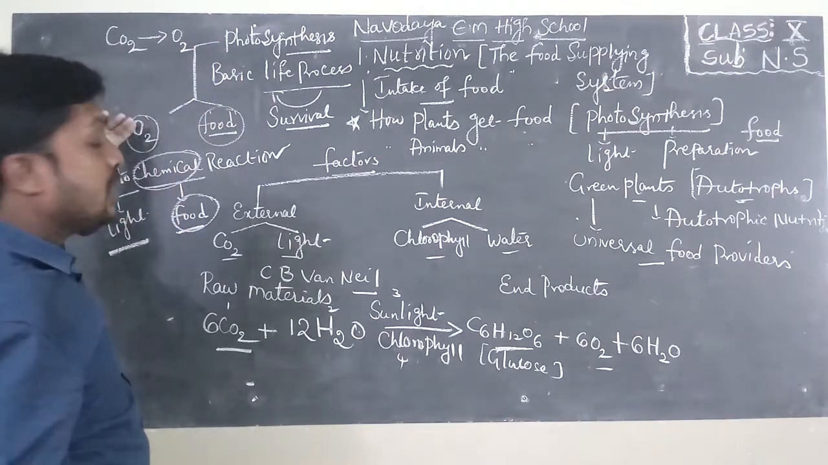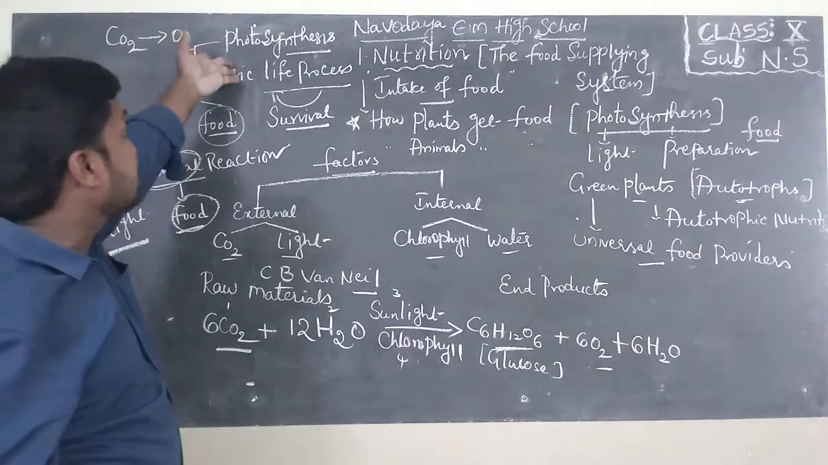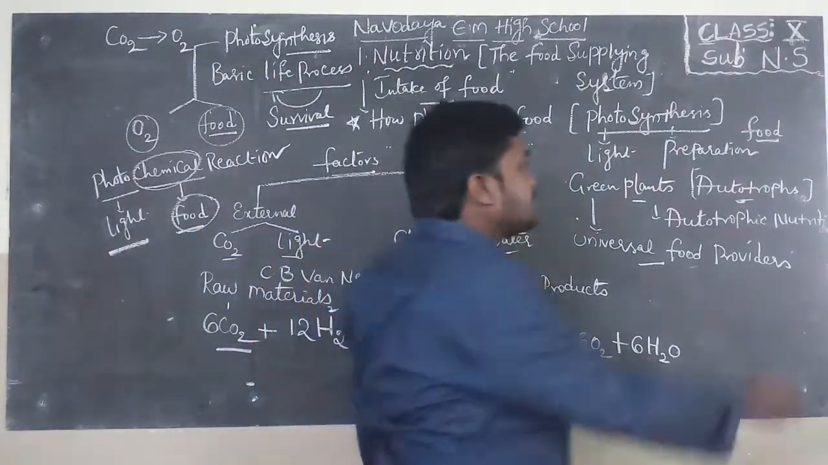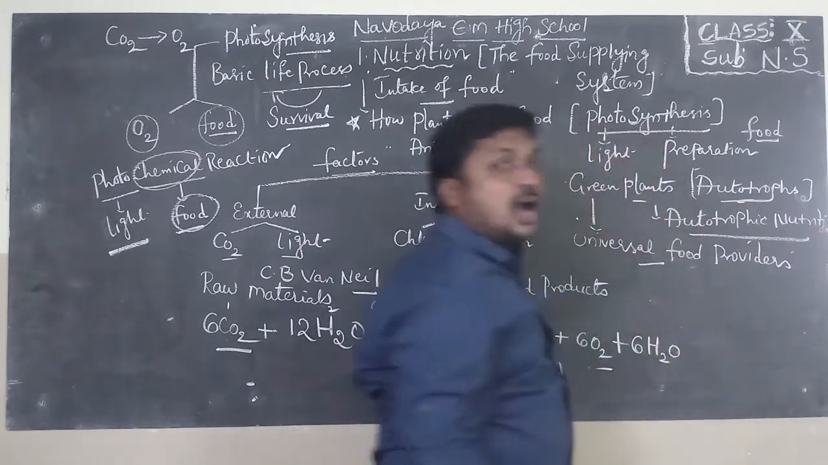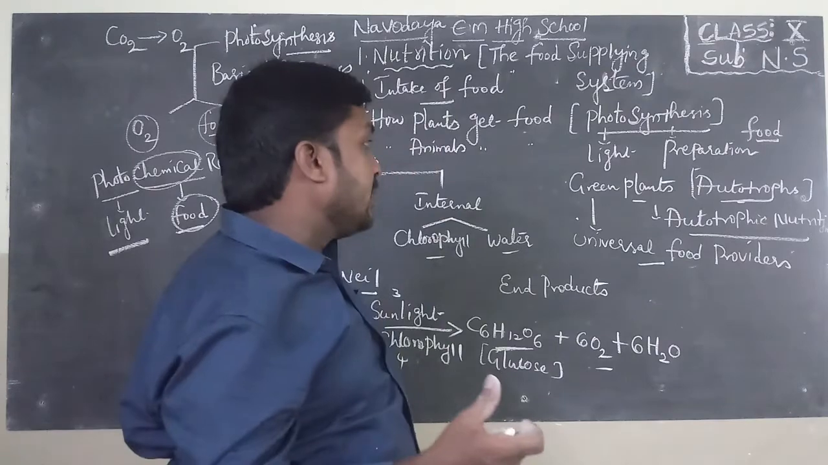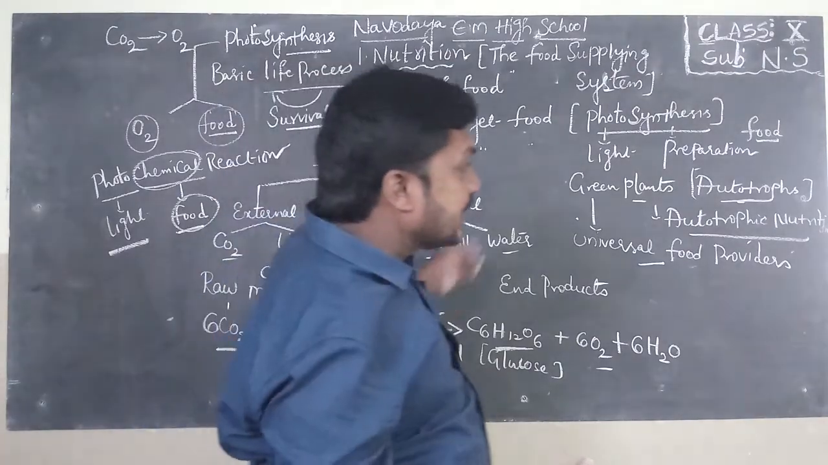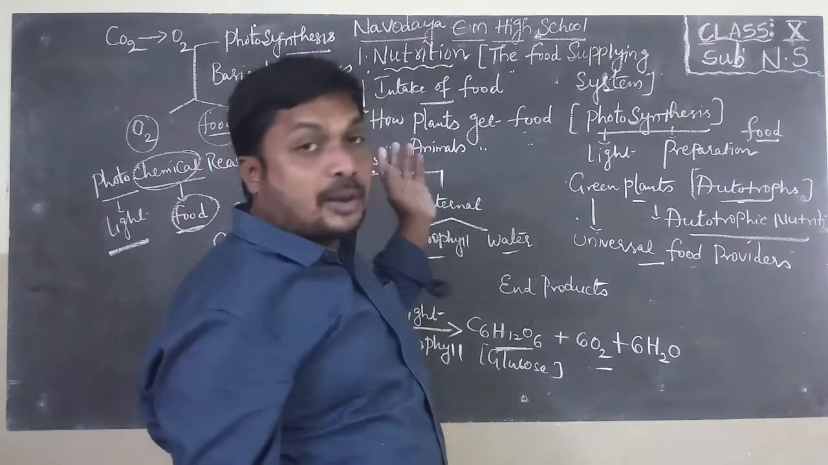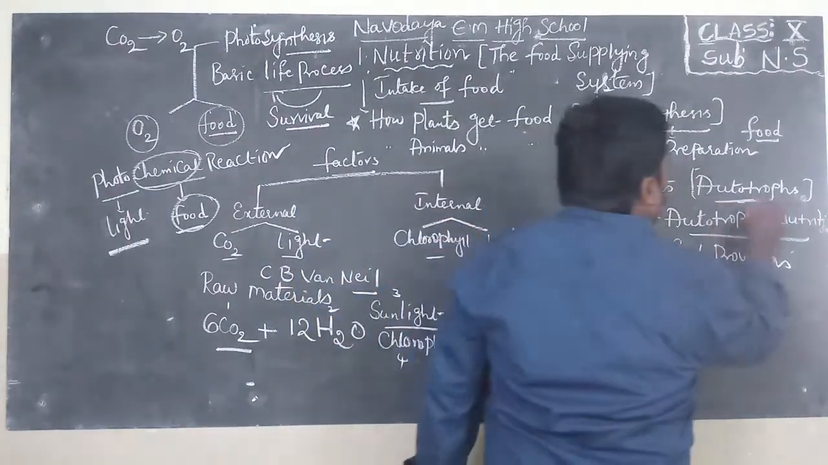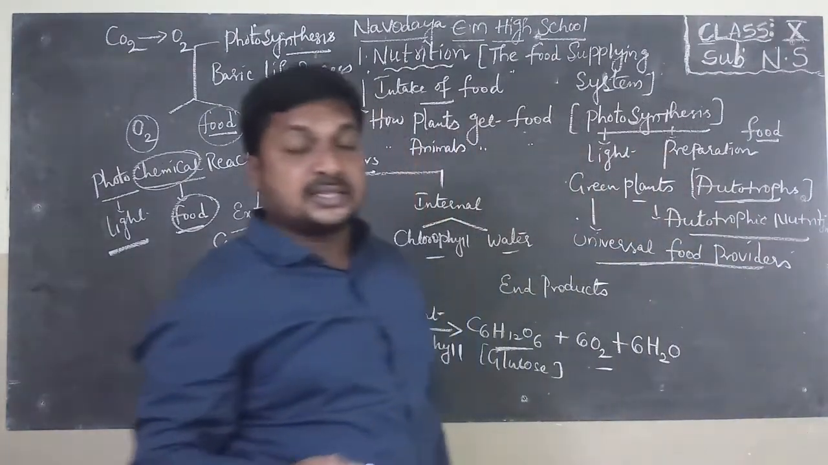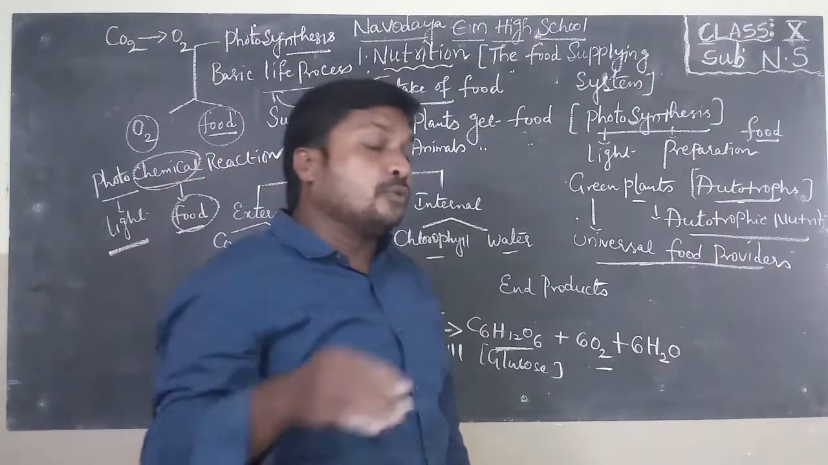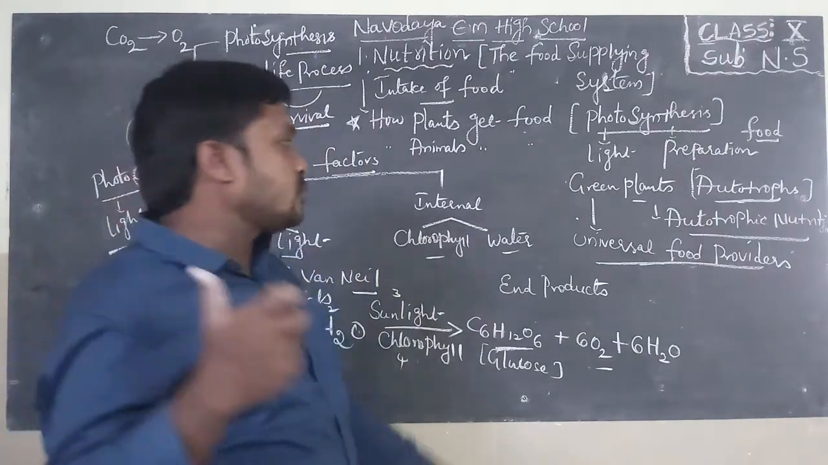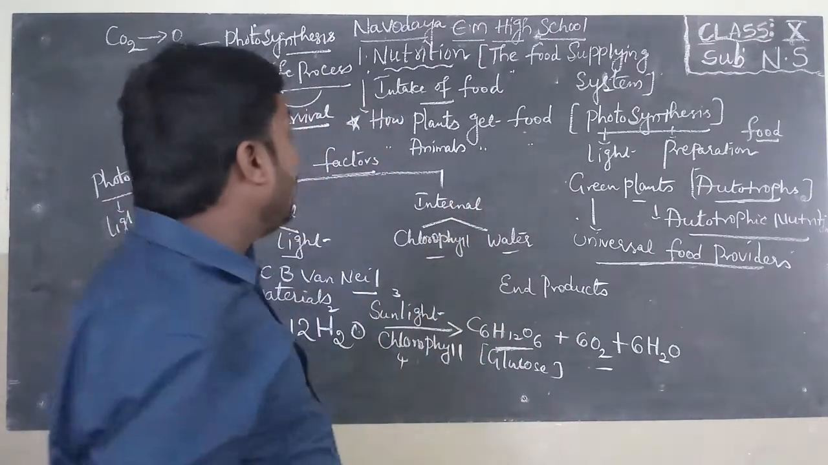Oxygen is released by green plants in the process of photosynthesis. Food is also prepared by green plants in the process of photosynthesis. So green plants are called autotrophs. This type of nutrition is called autotrophic nutrition. Autotrophic nutrition is a type of nutrition which occurs in green plants. They absorb CO2 from air, water from soil. In the presence of sunlight, carbohydrates are formed. So green plants are also known as universal food providers. Why? Because we, animals, directly or indirectly depend on green plants for food. That's why green plants are known as universal food providers.